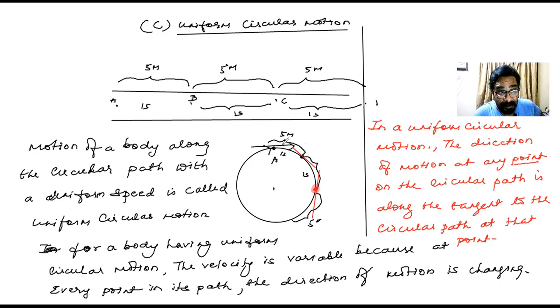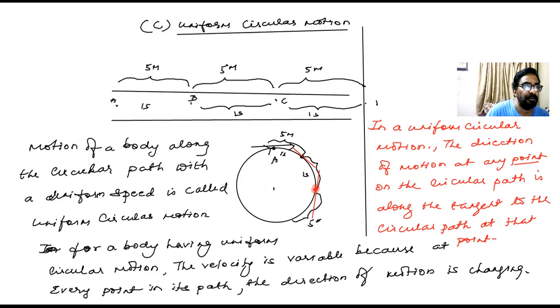But uniform circular motion is an accelerated motion. Even though the word uniform comes, it is an accelerated motion. Why? Because the velocity of the body in a uniform circular motion is variable. Hence, it has an accelerated motion. I hope people are getting me here.